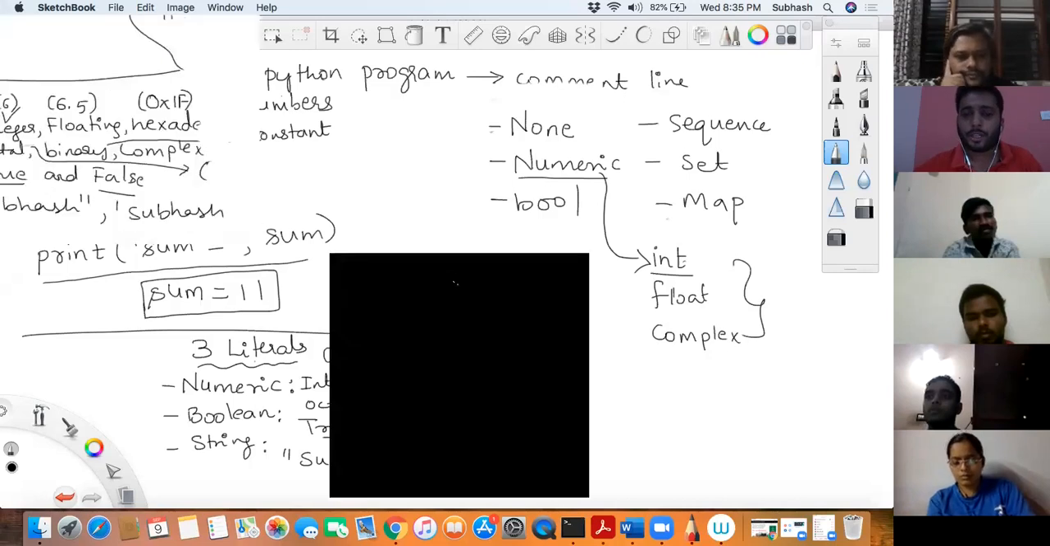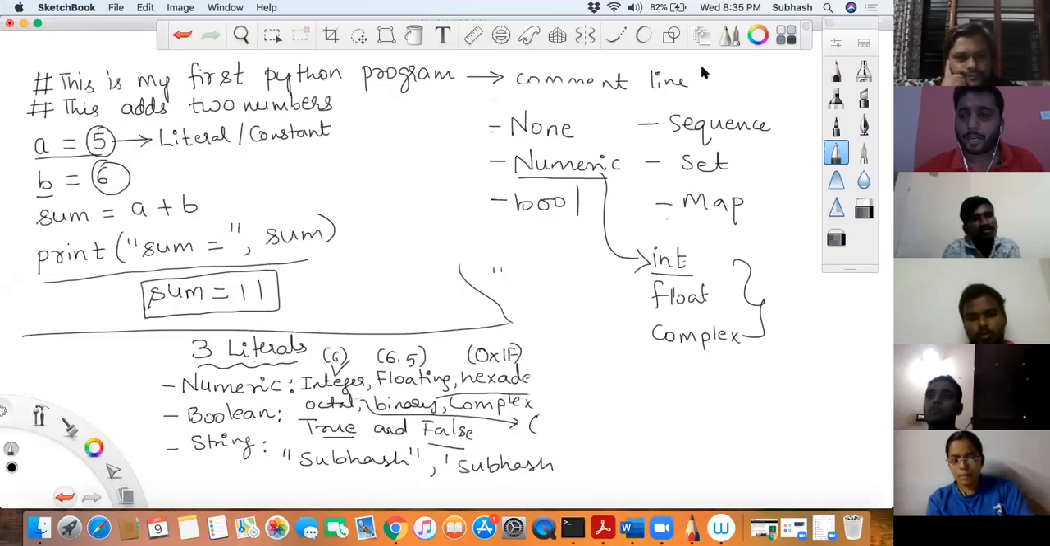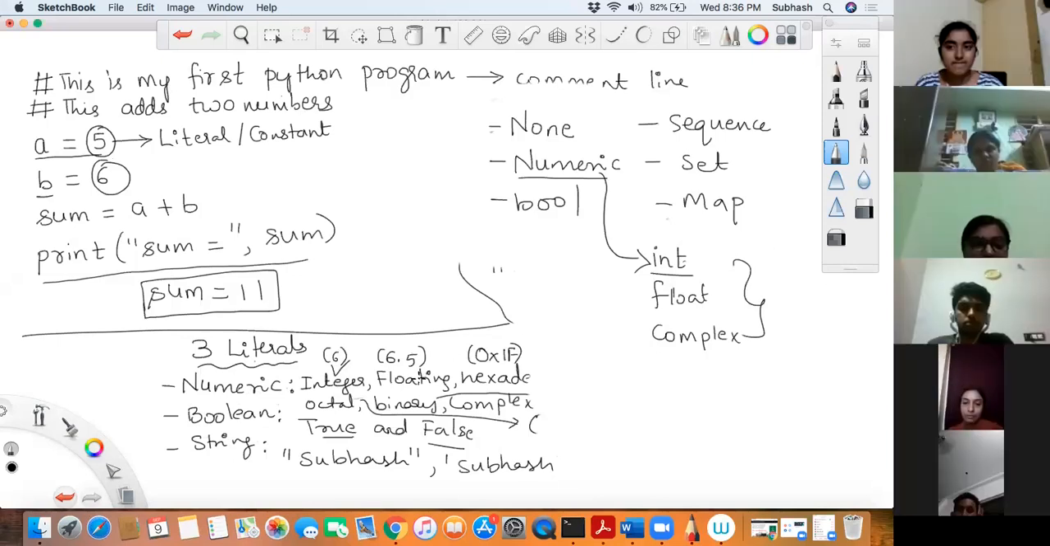Now what are the different kinds of literals available in Python? There are three types of literals: first your numeric literal, then your Boolean literal, and the third your string literal. Under numeric itself you have more kinds. Integer literals, which will not have a decimal point. And then floating point literals, which are constants that have a fractional part.